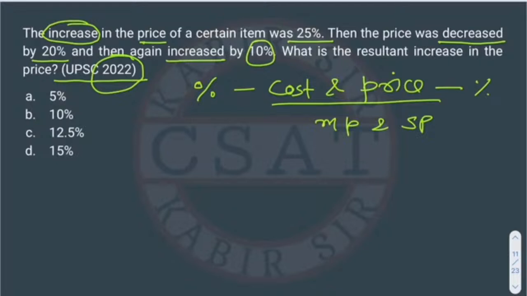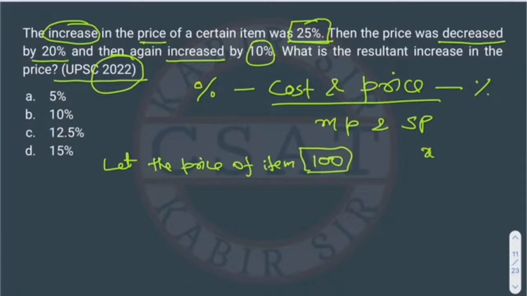And one more thing I want to tell you, in percentage questions normally we assume that the initial price of the item is 100. Why do we take 100? Normally in other scenarios we consider X, right, but here in percentage we consider 100x or 100 or 1000, so that the numbers don't come in fractions, because when we are talking about 25%, it will be 25 upon 100. So the calculation will be easy. That's why we consider 100x or 100. So here we are considering 100 only.